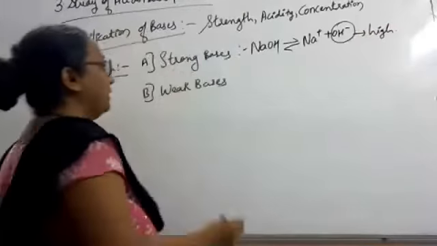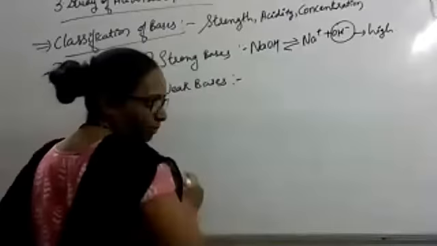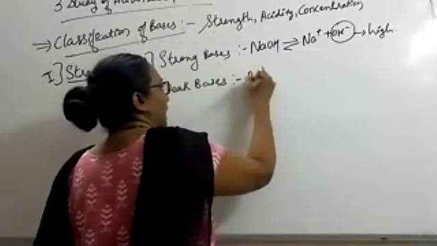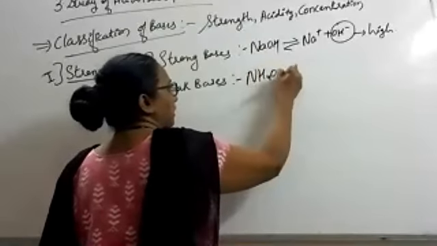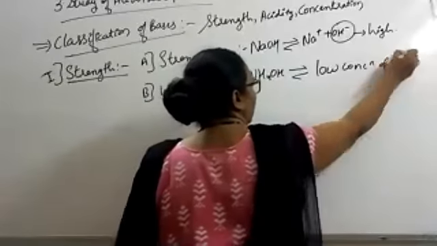Whereas in weak bases, for example NH4OH or copper hydroxide, the concentration of OH is low. Low concentration means what?